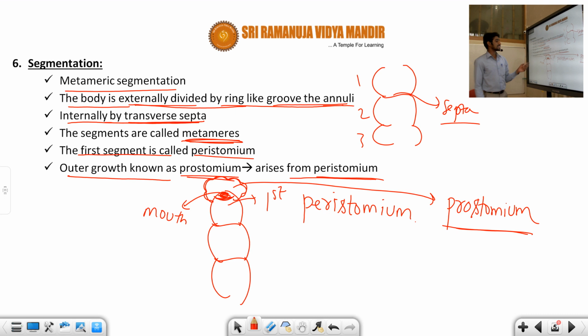The first segment, the mouth, is called the peristomium. The outgrowth arising from the peristomium is known as the prostomium. This segmentation is also very important.